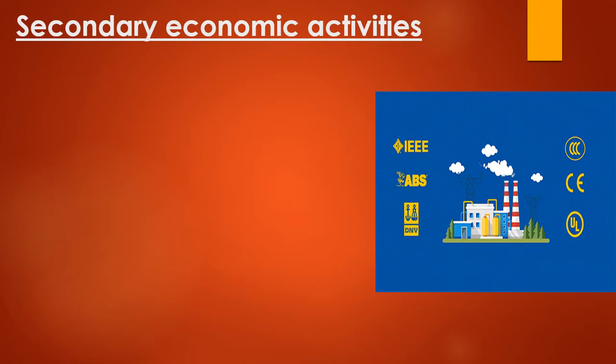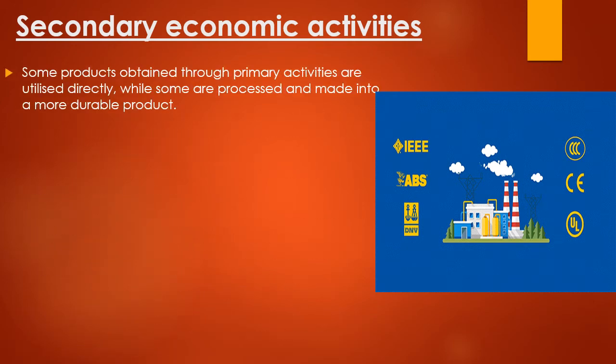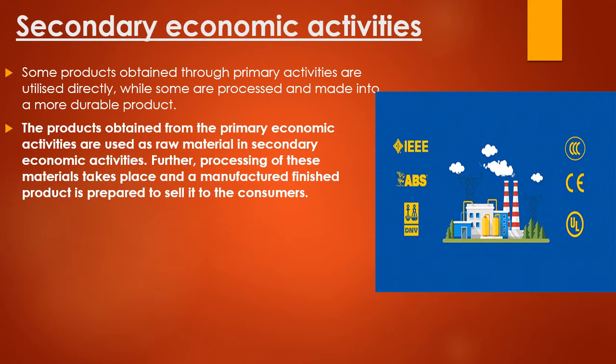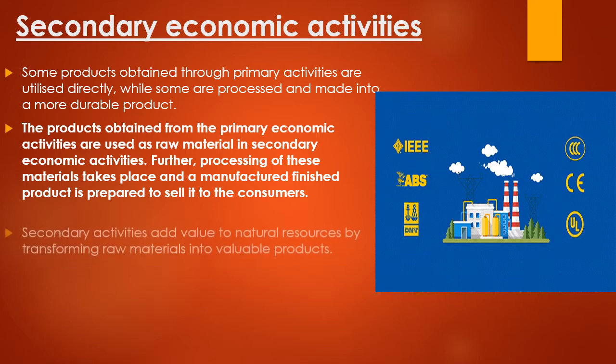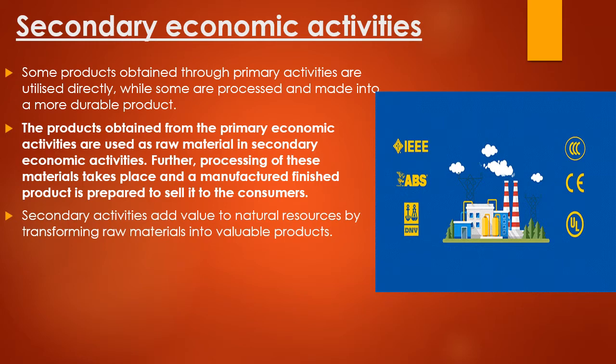Now we'll study about secondary economic activity. Some products obtained through primary activities are utilized directly, while some are processed and made into a more durable product. So, when the products obtained from the primary economic activities are used as a raw material in the secondary economic activities, then the further processing of these materials takes place and a manufactured finished product is prepared to sell to the consumers. So, what happens in the case of secondary economic activity?